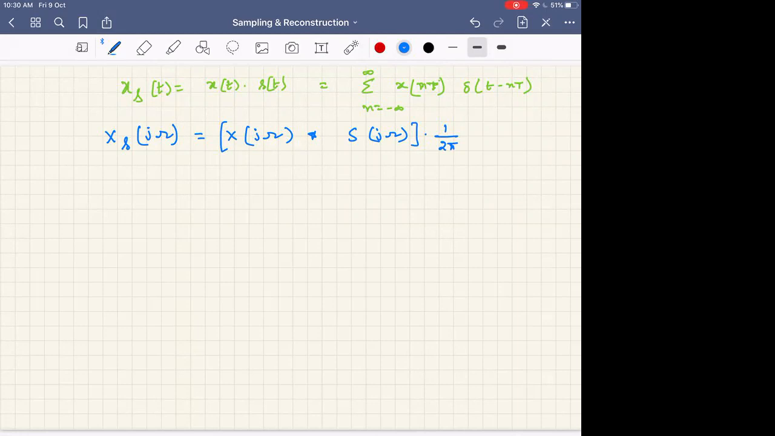It is 1 by 2 pi into the convolution of this and this. Why am I writing capital omega? Please tell quickly. To show the difference between continuous frequency and discrete frequency. So this is actually the continuous time Fourier transform, not the discrete time Fourier transform. Fine. Now x of j omega you can easily find from the signal.